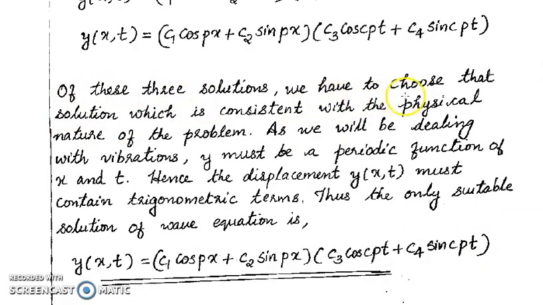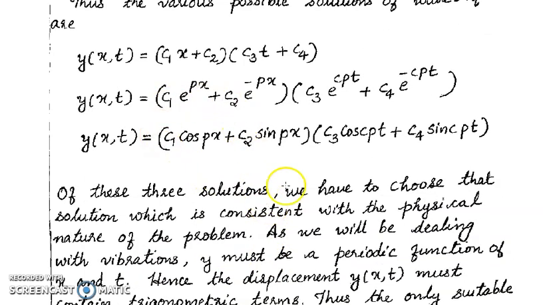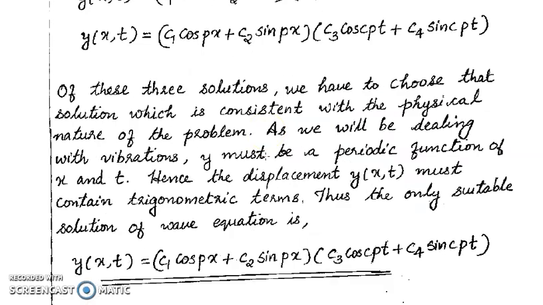Of these three solutions, we have to choose the solution which is consistent with the physical nature of the problem. And here we are dealing with vibrations. y must be a periodic function of x and t. That is, the displacement y(x,t) must contain trigonometric terms. Here the third solution contains trigonometric terms. Therefore, the only suitable solution of the wave equation is y(x,t) equal to c1 cos px plus c2 sin px, into c3 cos cpt plus c4 sin cpt. So this is the solution of the one-dimensional wave equation.